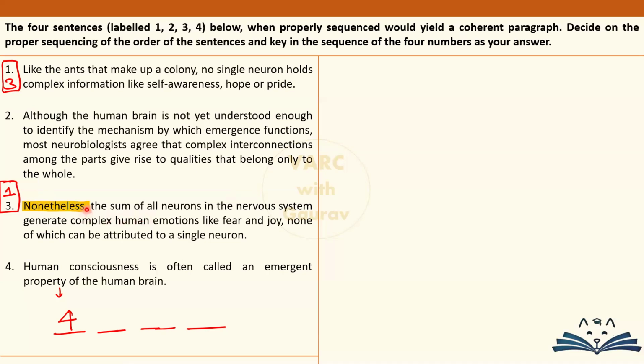So yes, that is the case over here, that while one single neuron can't help you, the sum of all neurons, they will definitely help you out by helping you understand complex human emotions. Excellent. एक अकेले न्यूरॉन के बस की जो बात नहीं थी, अब वो पूरे ग्रुप ऑफ न्यूरॉन साथ में कर सकते हैं. So 1 and 3 are definitely a pair. So that leaves only 2 possible combinations. एक तो आप 1 3 ऐसा रख दो and obviously then 2 comes afterward, या फिर 4 2 1 3 ऐसा हो सकता है.